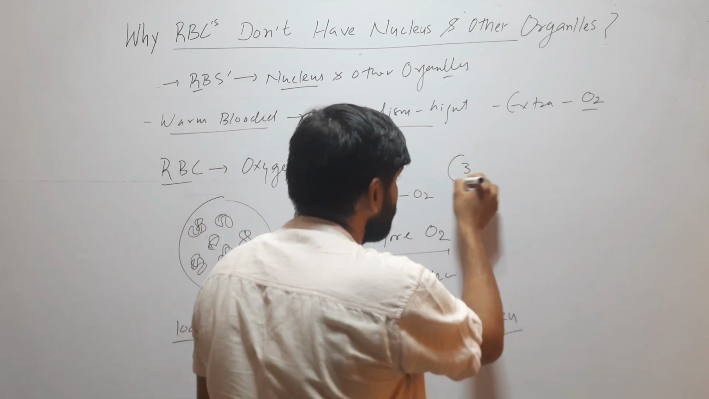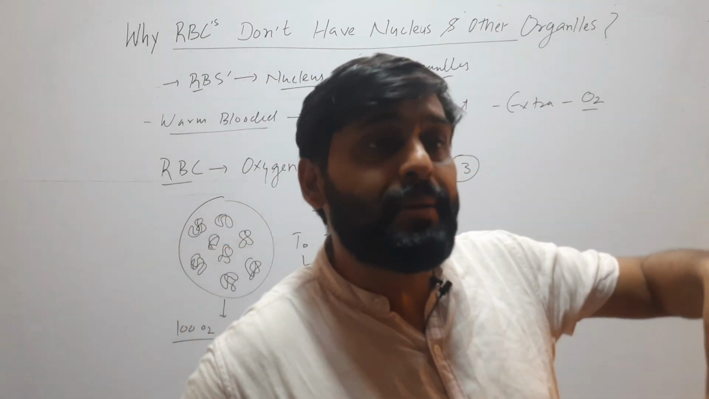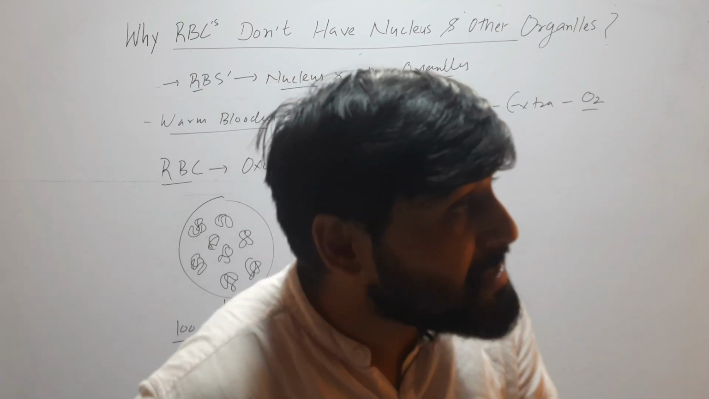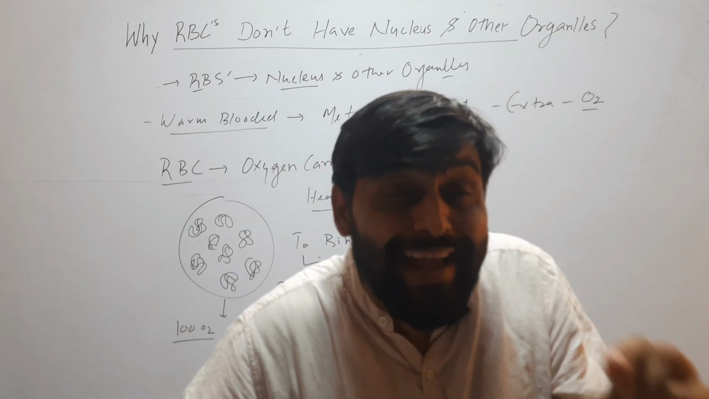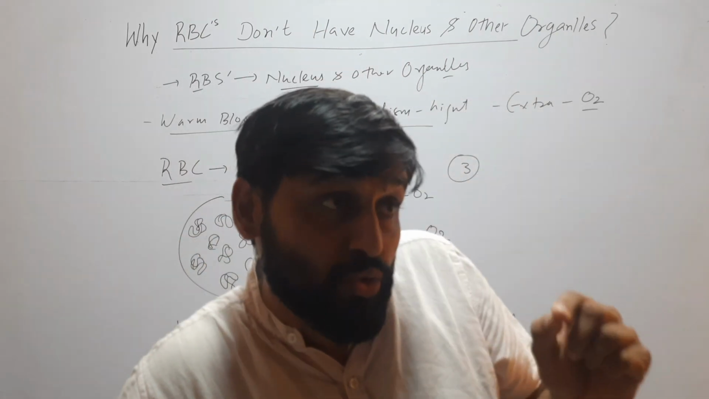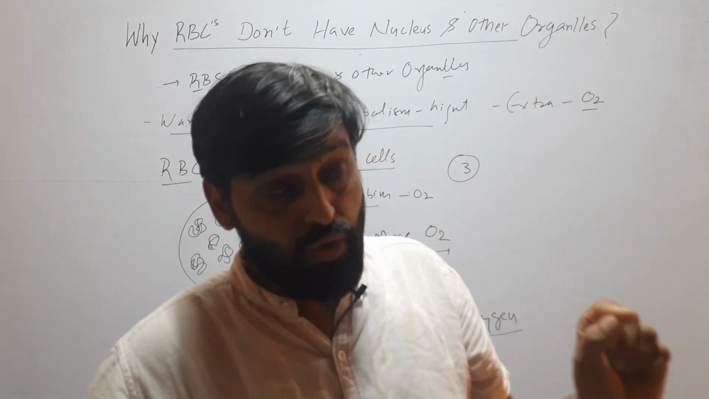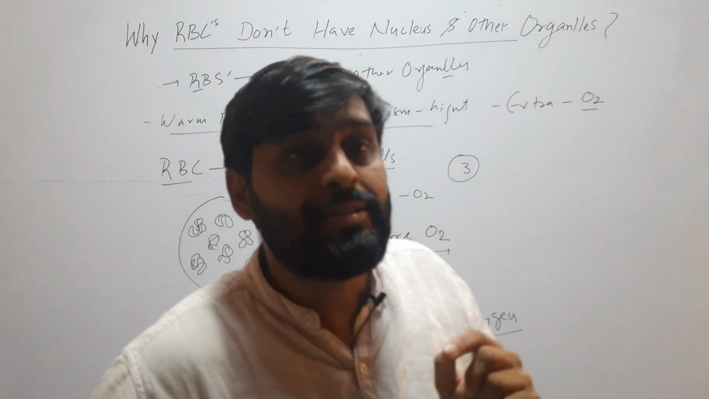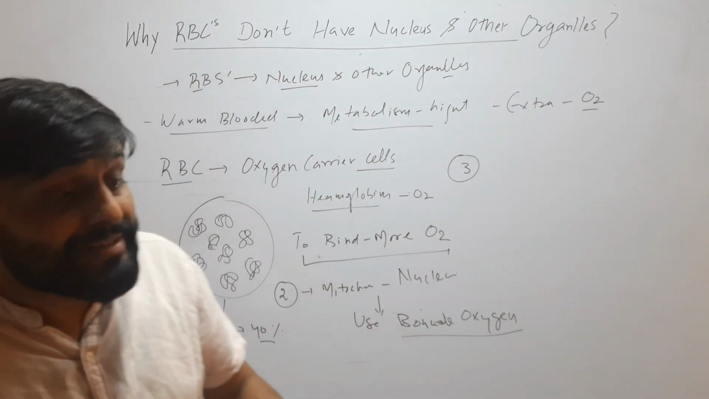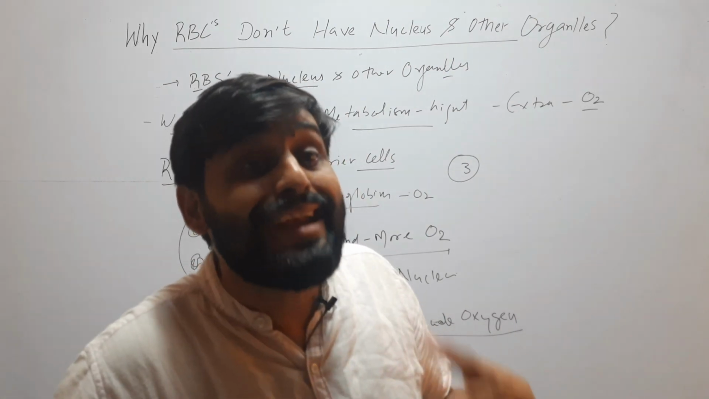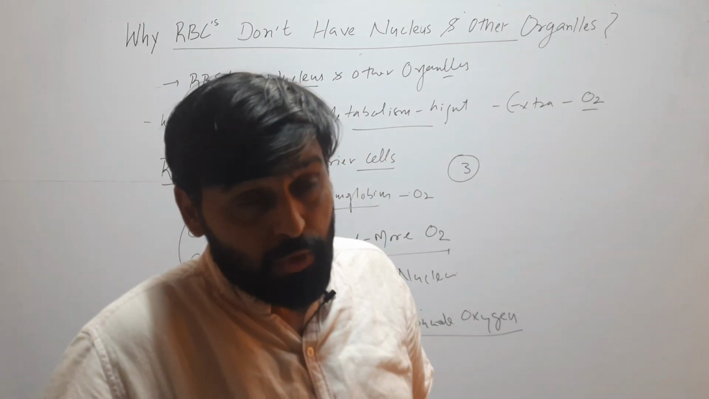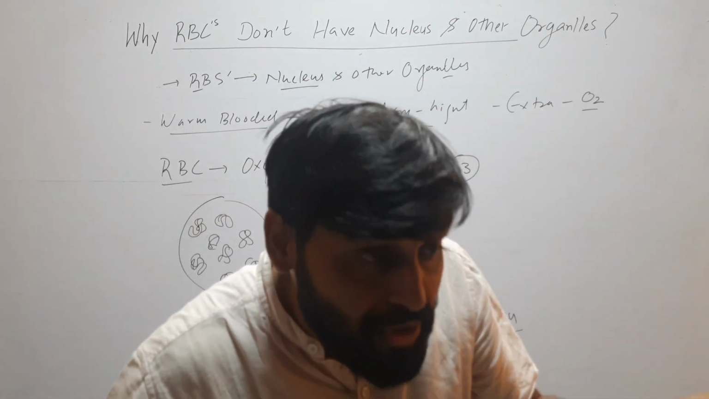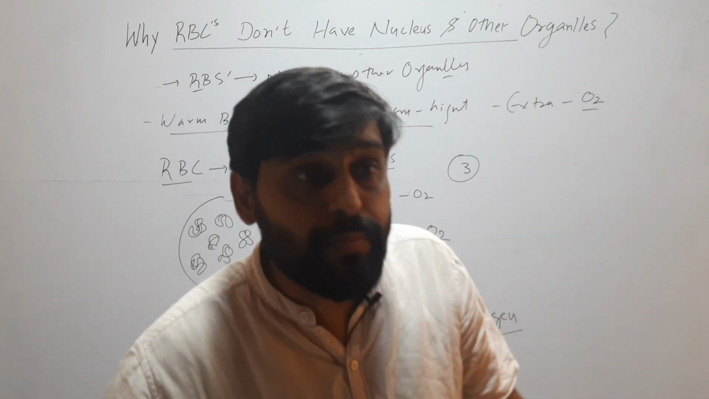Third reason is, if organelles and nucleus are present, they will make this cell more bulky and heavier, and this RBC has to squeeze through the tiniest vessels, because it has to reach every cell of the body. Sometimes it has to squeeze through the tiniest vessels, and if the nucleus and all the organelles are there, they will make it bulky and heavy, so it will be difficult for the cell to reach there. So it lost its organelles so that it can squeeze through the tiniest vessels.